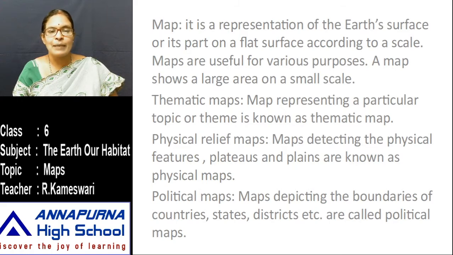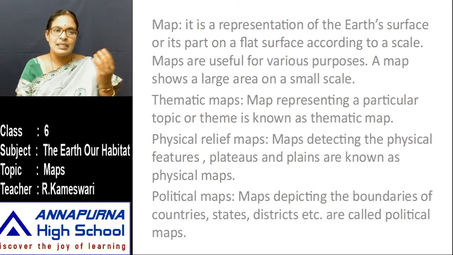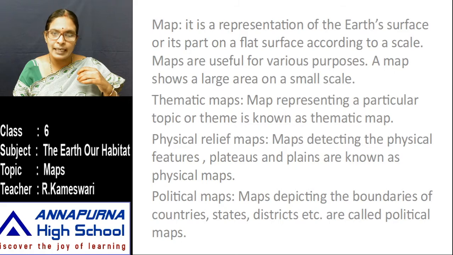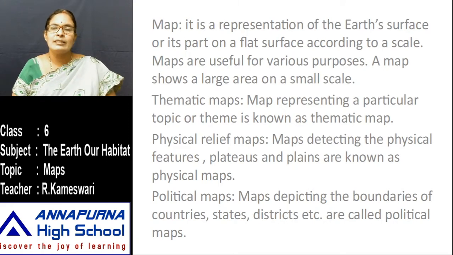Next, three types of maps I explained to you. What are those three types of maps? Thematic maps, physical maps, political maps. These three maps I explained while I was teaching the lesson. Okay, first one, physical relief maps. We will discuss the physical relief maps. Maps depicting the physical features, plateaus and plains are known as physical maps. Physical maps show us the natural features of the earth.